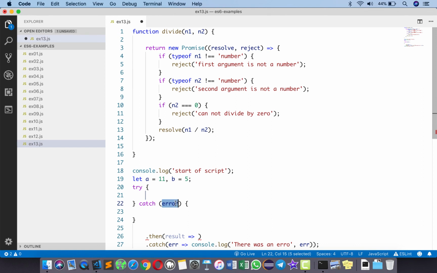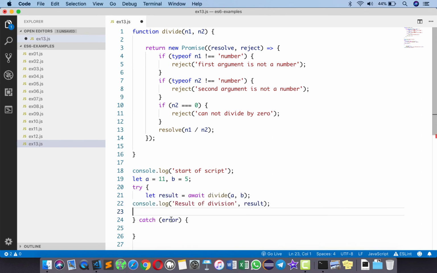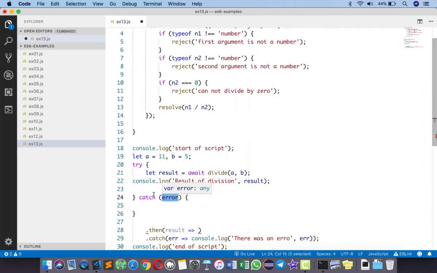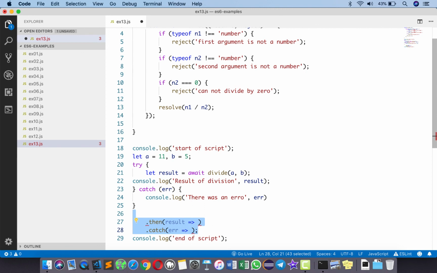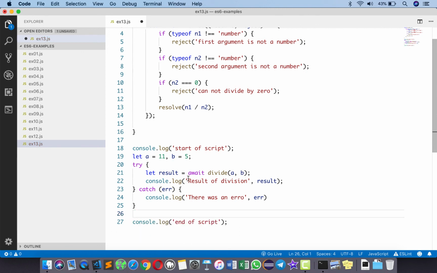And inside the try block, I'm going to put this. If there is an error, that's the rejected value from the promise. And then we're going to say here console.log, there was an error, and probably we can change the name to error. We don't need this then and catch anymore. So this is how it's going to look.